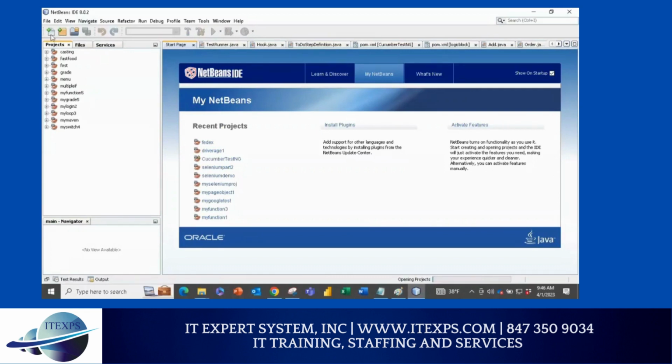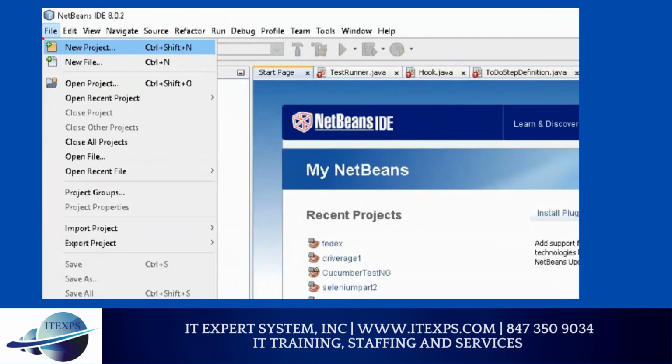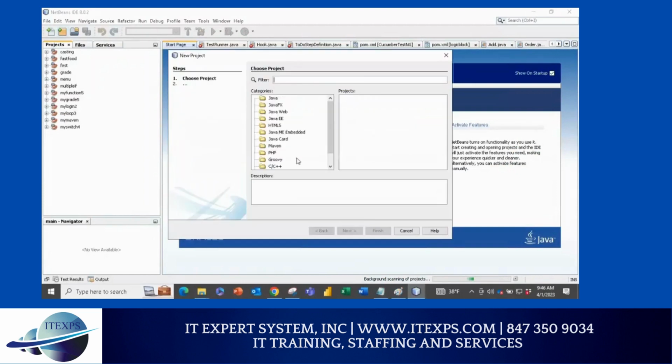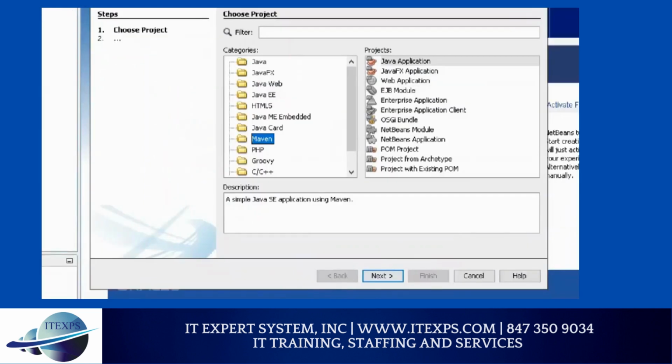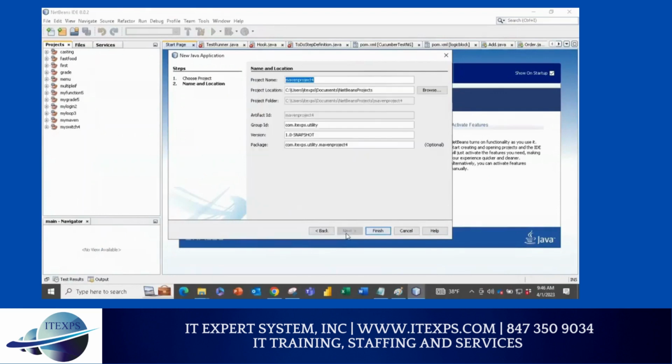So first thing, let's start a file, new project. And in that, we'll start a Maven project. I think this will be very clear for now because we've done many projects, right? And that is where repetition will really help. So you will be doing Java with Maven, right? And next, here we'll say my loop, and you can give any name.